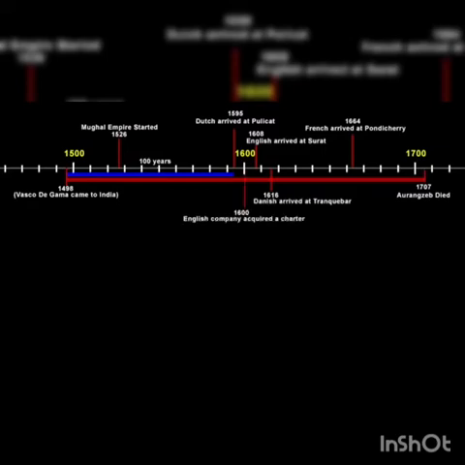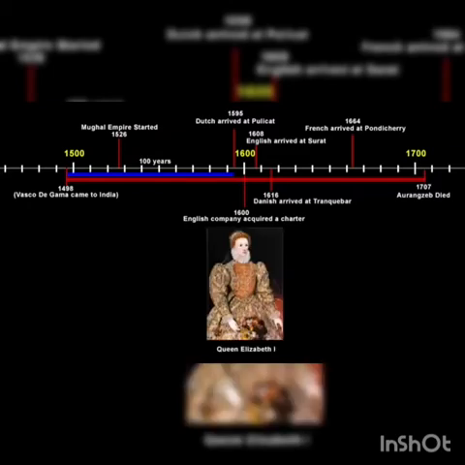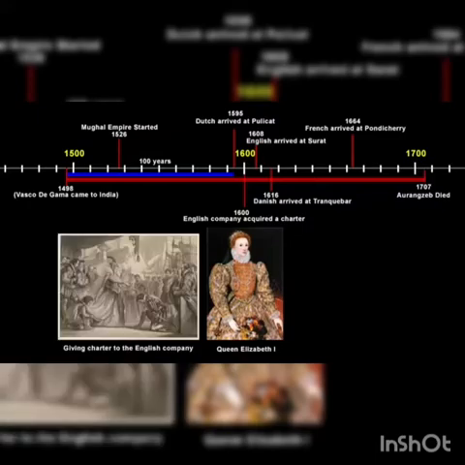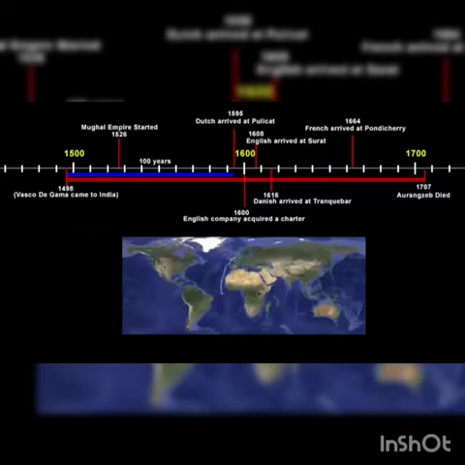So it all started in 1600. The English company acquired a charter from the then ruler of England, Queen Elizabeth I. Charter means a written legislative paper of a country. Queen Elizabeth I signed a paper where she gave this English company the complete individual right to trade with the eastern countries. With this charter, the company went to the eastern side through the ocean route, looking for new lands from which it could buy goods at cheap prices and carry them back to Europe to sell at higher prices. Basically, they wanted to be the loan shark.